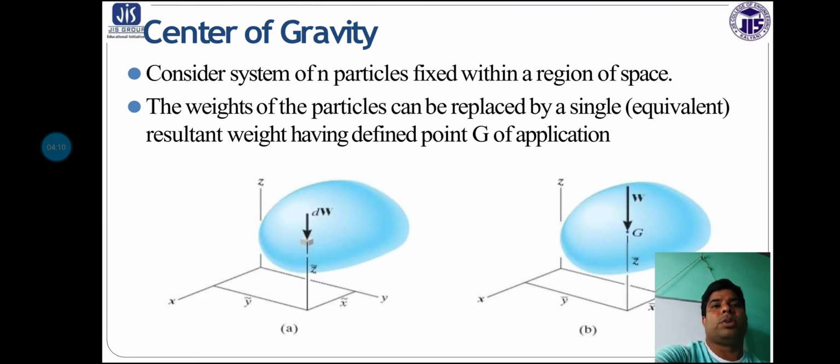Now the center of gravity. If one figure is there, the center of gravity can be calculated either according to the x axis or according to the y axis. So consider a system of n particles mixed within a region of space. The weight of the particles can be replaced by a single resultant weight, having a defined point G of application. That means G will be the center of gravity of this figure.